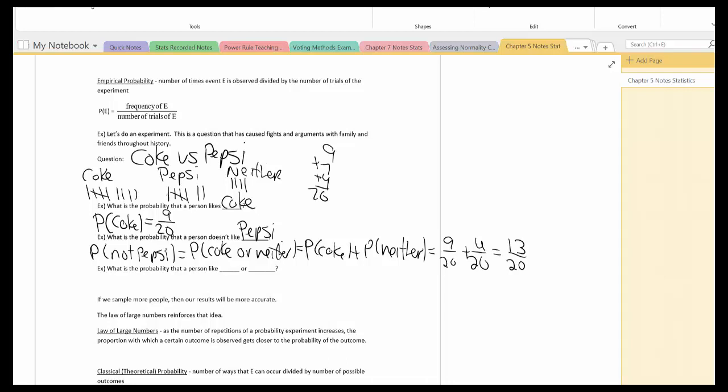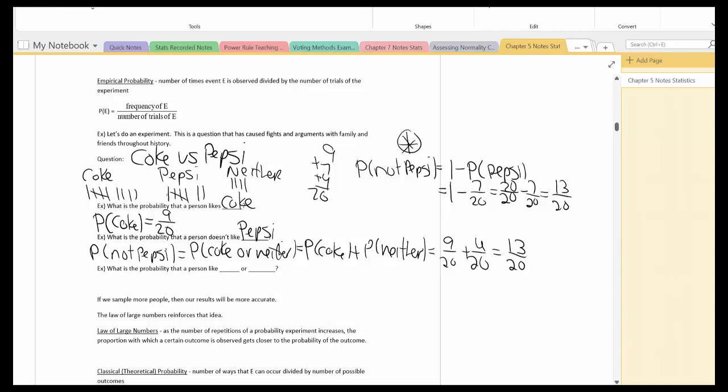The other way that I would recommend, I'll put up here, the probability of not Pepsi can also be written as 1 minus the probability of somebody liking Pepsi. Well, that's 1 minus people liking Pepsi. That's going to be what? 7 out of 20. That can be written as 20 over 20 minus 7 over 20, which is 13 over 20. This is what is called using the complement, and this is what I would recommend using when I see words like doesn't like or not including something.